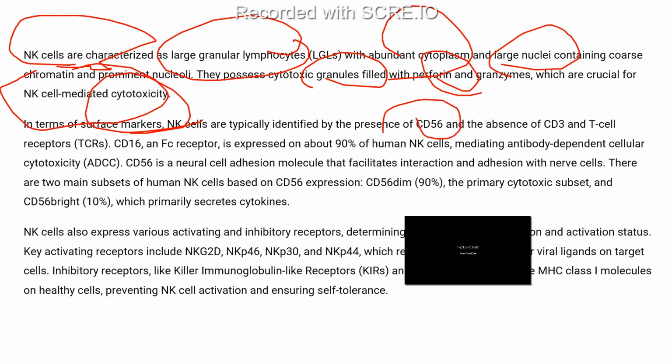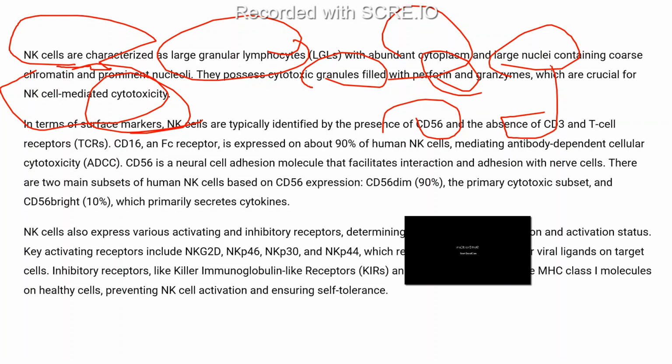Cluster of differentiation 56, and they have absence of CD3. Nowadays, we can isolate and work on these cells based on their receptors, and these receptors are specific to specific kinds of cells, and we call them markers, right?